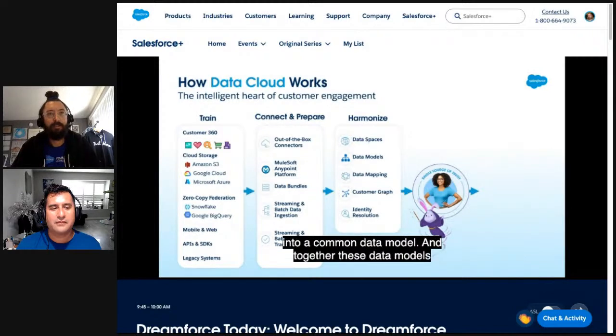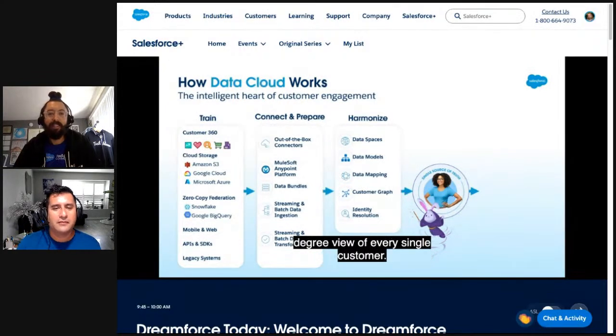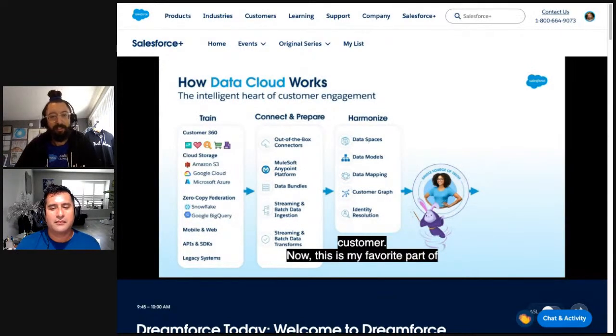This gives you that true 360-degree view of every single customer. Now, this is my favorite part of how Data Cloud works. You can take all of this unified data and update it.